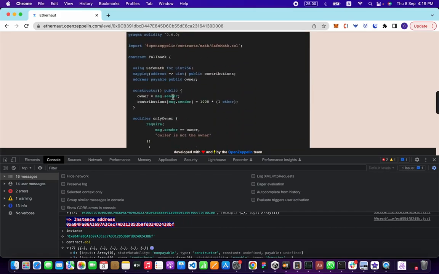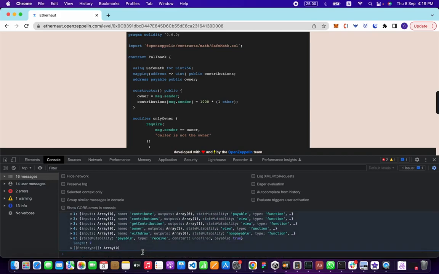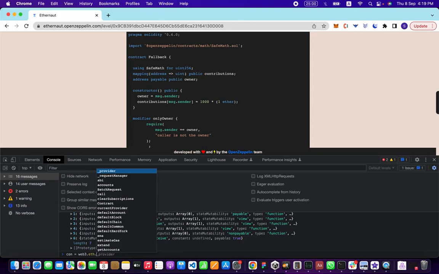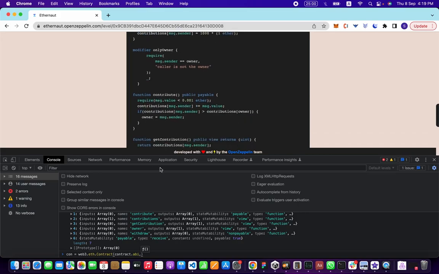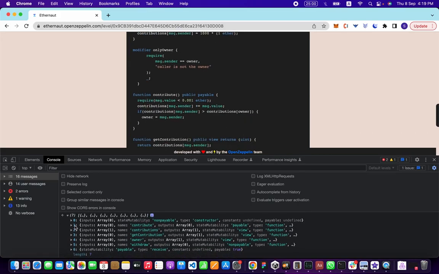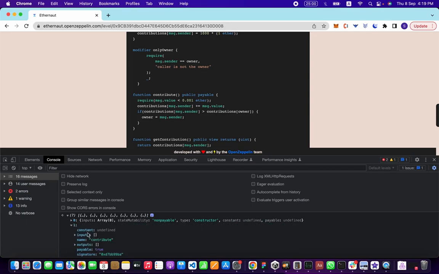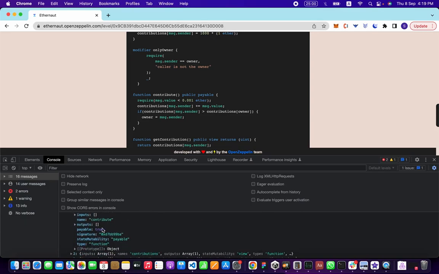Okay, so it has a certain owner. We can look at that owner if you want. For that, we need to make a new instance of the contract. So first we need the ABI. If you don't know what the ABI is, it's sort of like a type declaration. Contribute is a function, payable, supposed to receive money.